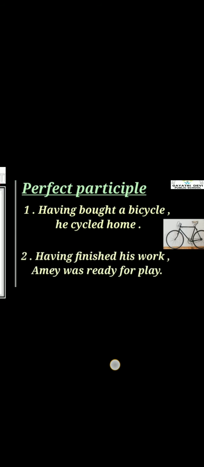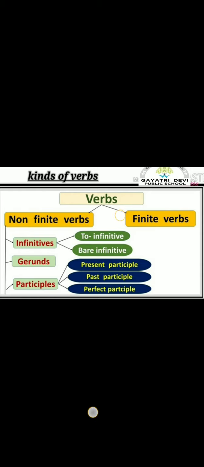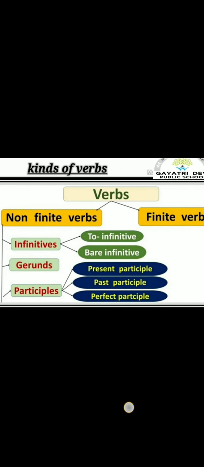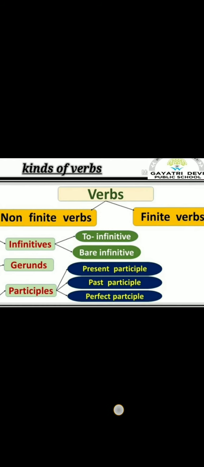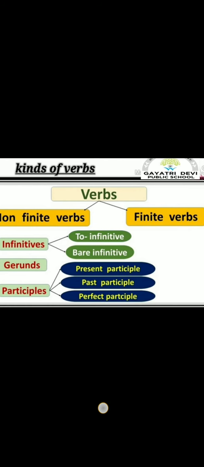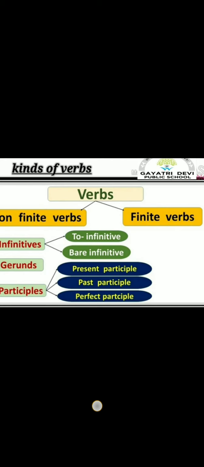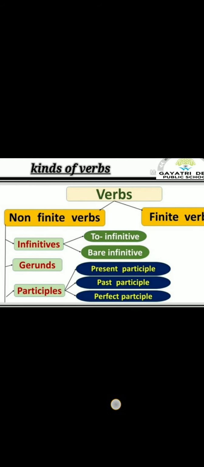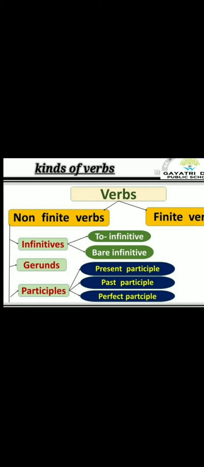Got it? So students, today we learned kinds of verbs that are non-finite and finite. Non-finite verbs do not make the sentence complete. Finite verb is a main verb which completes the sentence, which makes the sentence meaningful. Under non-finite verb, we learnt 3, that is infinitives, gerunds, and participle.